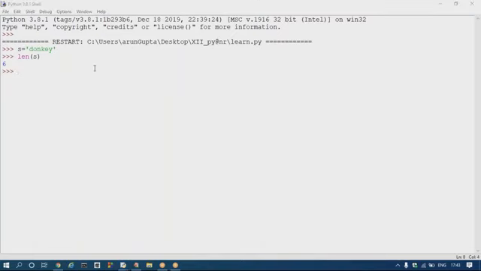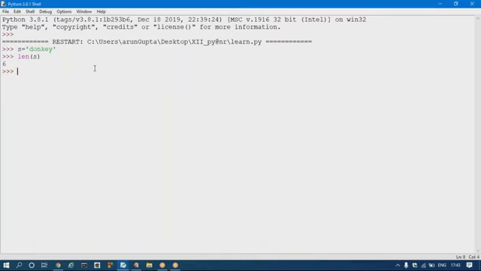Another feature of the string is repetition of a string. Suppose I want to print donkey 10 times, 20 times, or 100 times. In some other languages, you would use a looping concept. But with a string variable, there is a special operator, the multiplication operator.